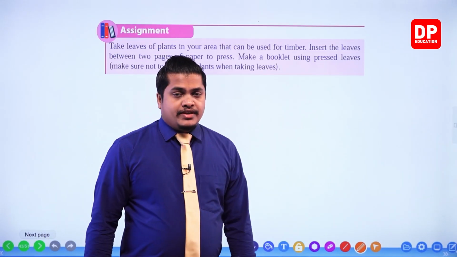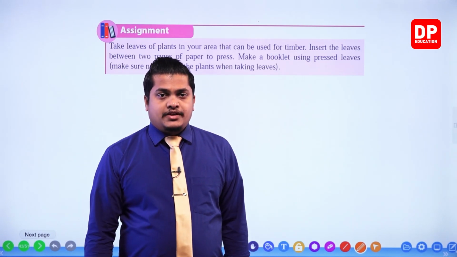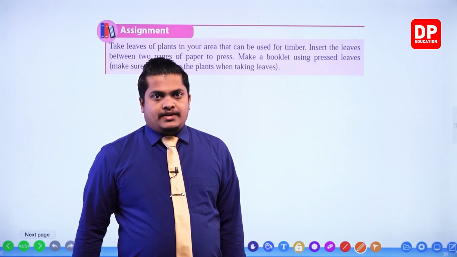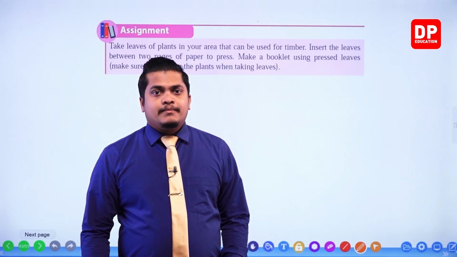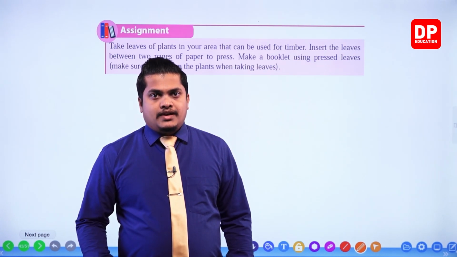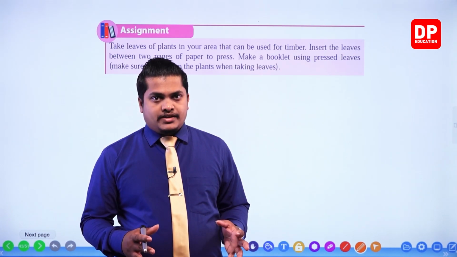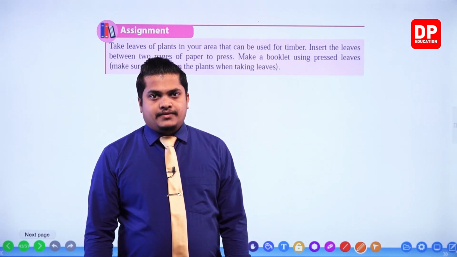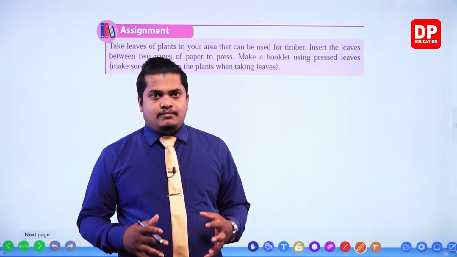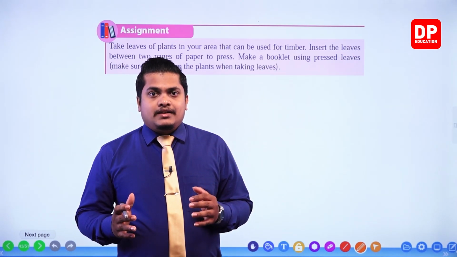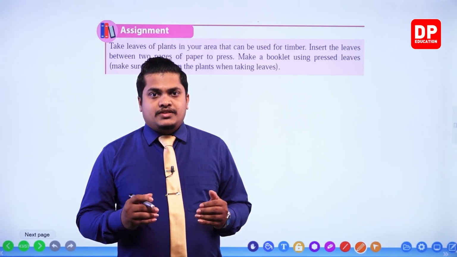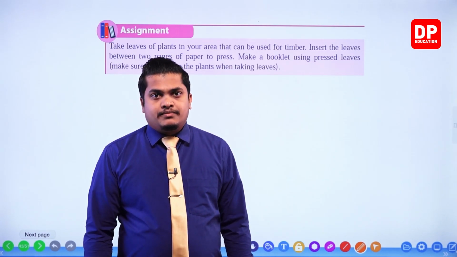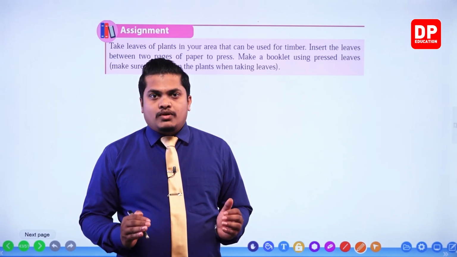So what you have to do here, my dear children, is find certain plants that can be used as timber. Then take a leaf of that plant. Press it by keeping it inside a book. Then take it out and paste it in your book, or else you can take a separate book and paste it. Then write down the name of the plant. That way, you can prepare a booklet that has leaves of different kinds of plants which can be used in making valuable timber. Okay, so I hope that you will follow up on these assignments.